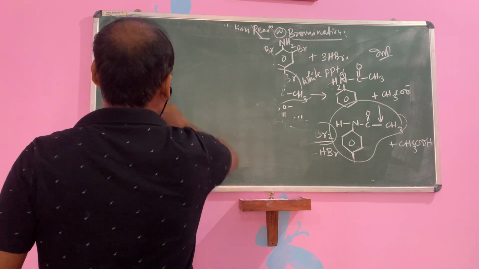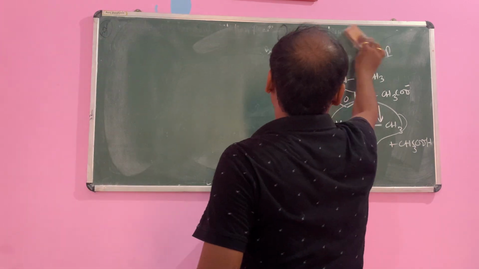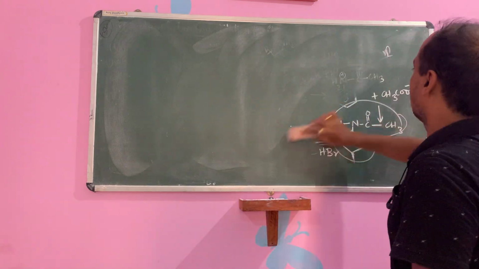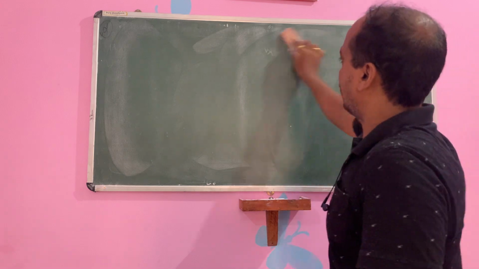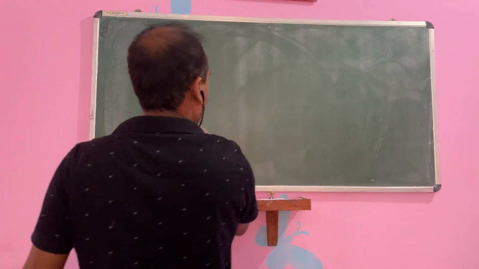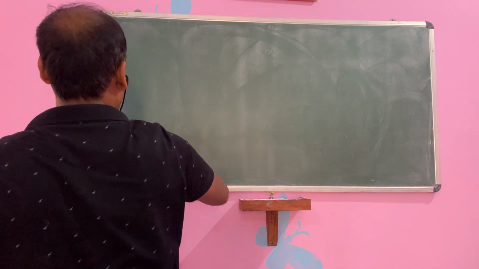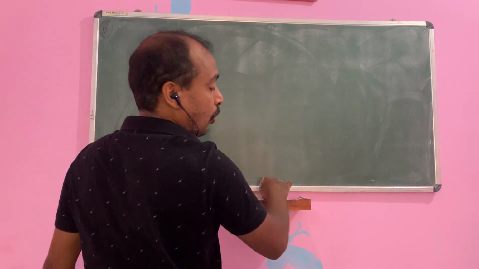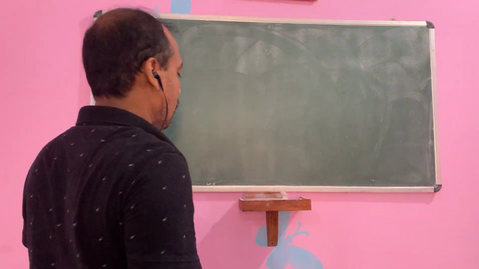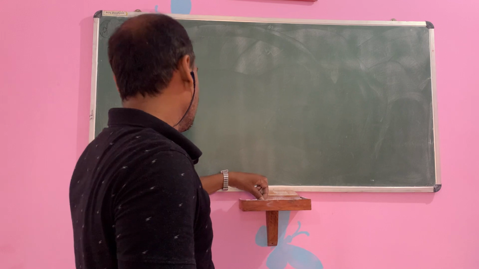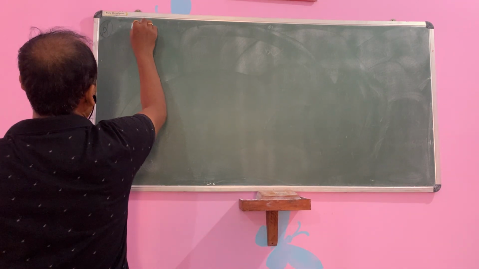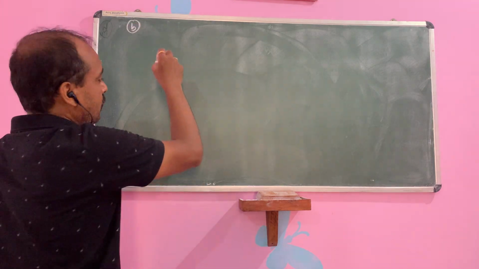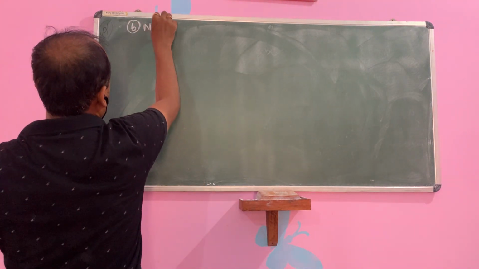Hinsberg reagent. Why is the tertiary amine not treated with Hinsberg reagent? Due to the absence of hydrogen on nitrogen, so there is no formation of HCl. Hinsberg reagent is C6H5SO2Cl. You remember all the formulas like this. Then next one is your nitration, the second part of electrophilic substitution reaction.